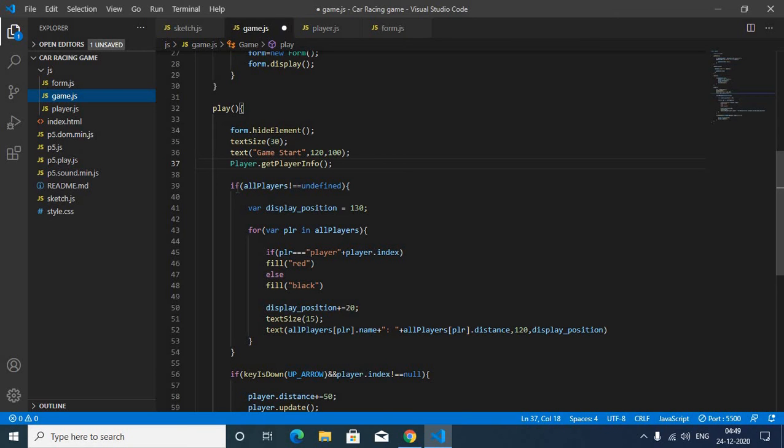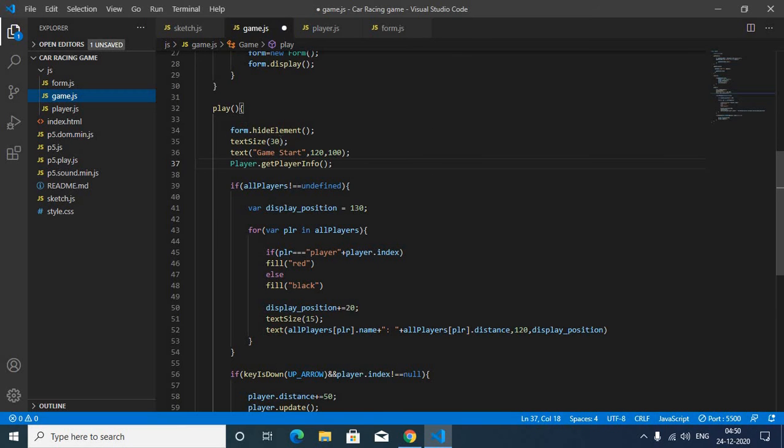Now we have written a for condition so that for every player who is watching, their name is in red. The same principle we are going to use for cars also, so that the player can find their car easily. So we wrote that if PLR is equal to player plus player index, it will be red, else the rest will be black. Then we increased the display position by 20, so that every name is at a distance of 20 from top to bottom.